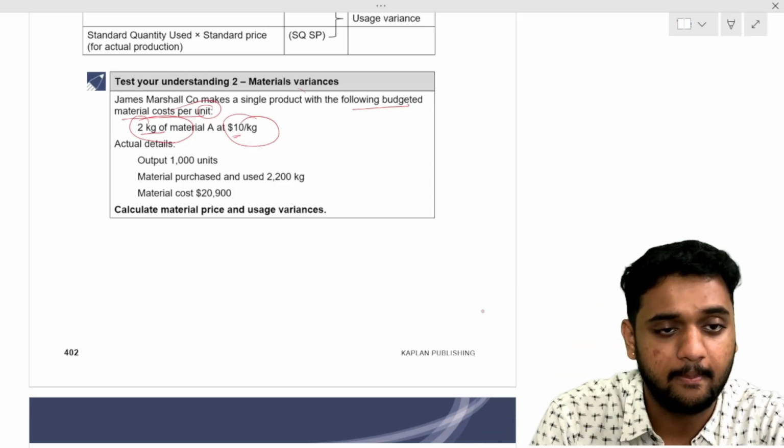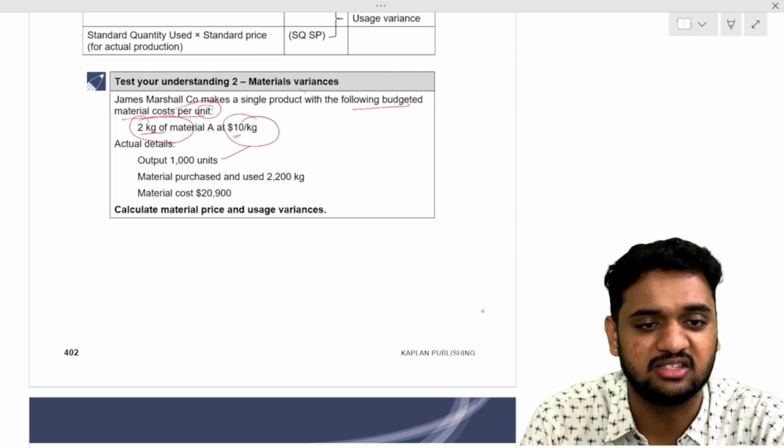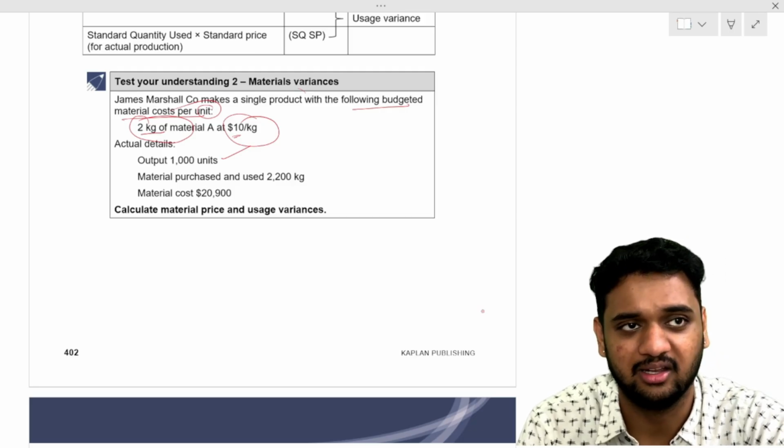What is our output? 1000 units we produced. Okay. What is the material purchased and used? 2200 kg.